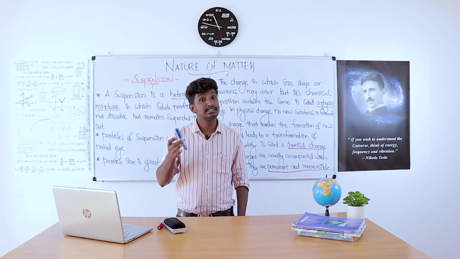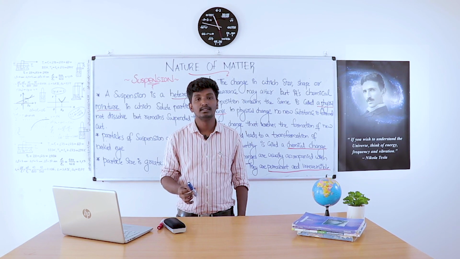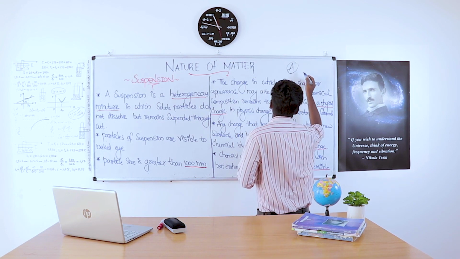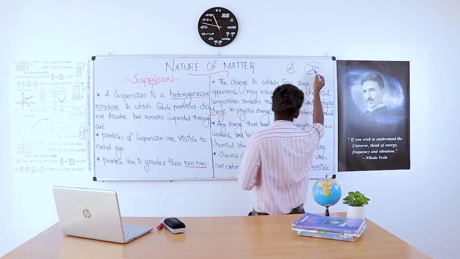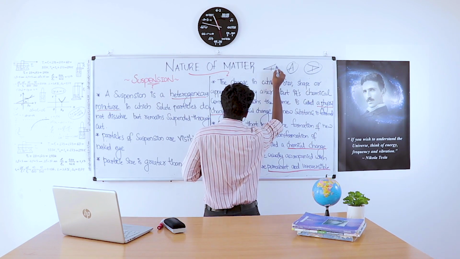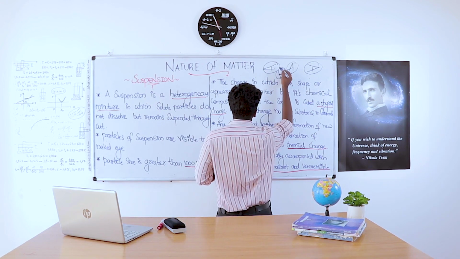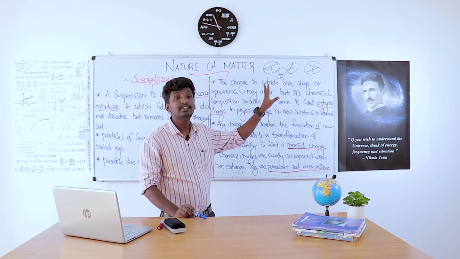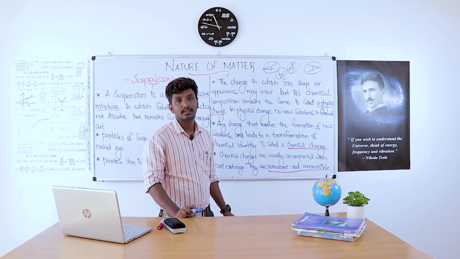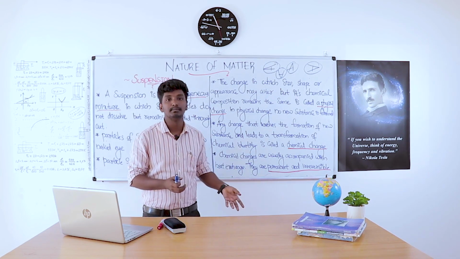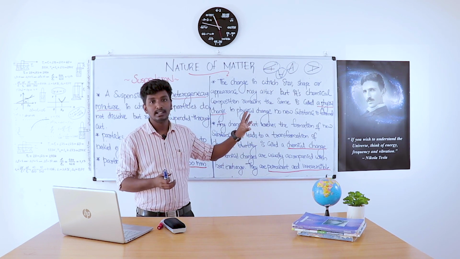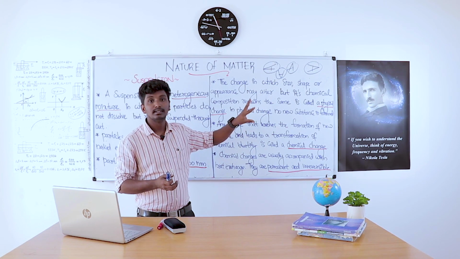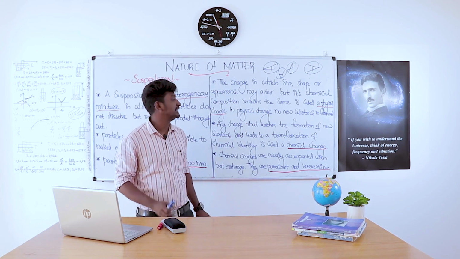I am considering a substance, let it be A. I am changing this like this. This is also A. This is also A. The way I write A is changed in different ways, but the alphabet remains the same. It is the same A. I am just slanting or reversing, but the alphabet remains as A.